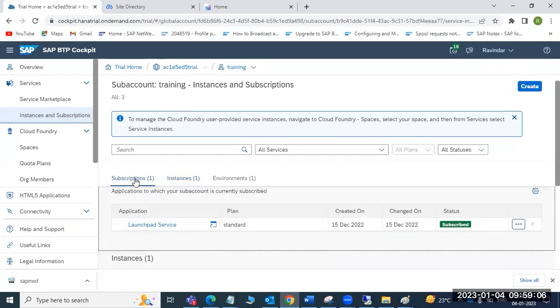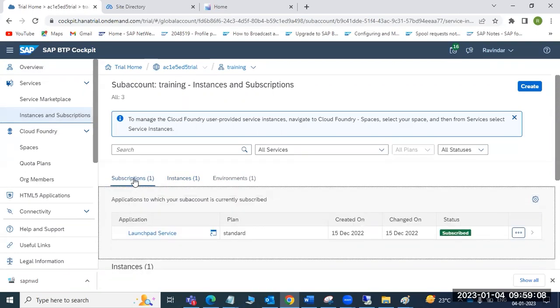Each service has a specific usage, so we should know. I will provide some links on what each service is. Suppose you want to use one functionality, which service do you need? If you want to use HANA, you use the HANA service. If you want to use ABAP functionality, you use ABAP. If you want to use Ariba, you use CPI functionality.